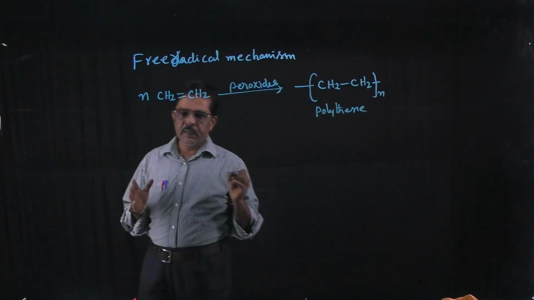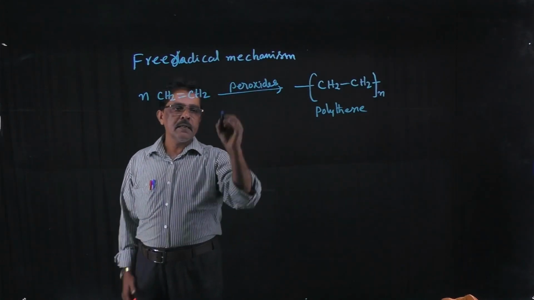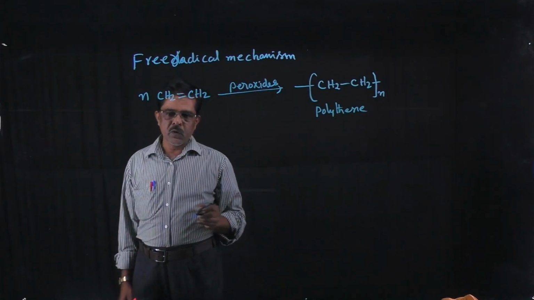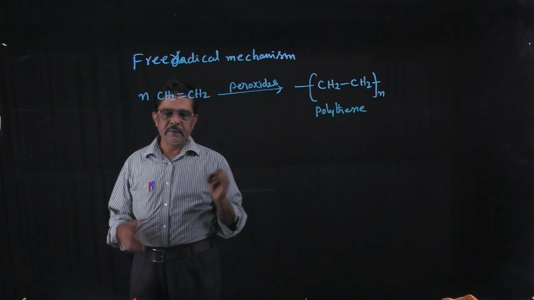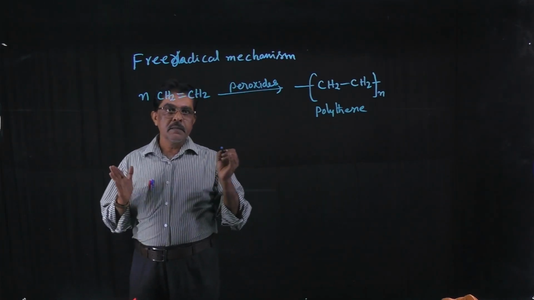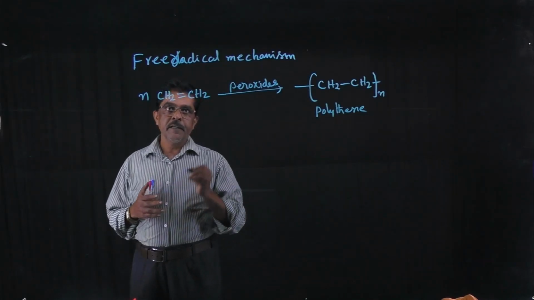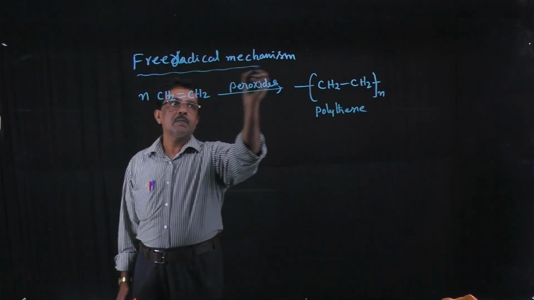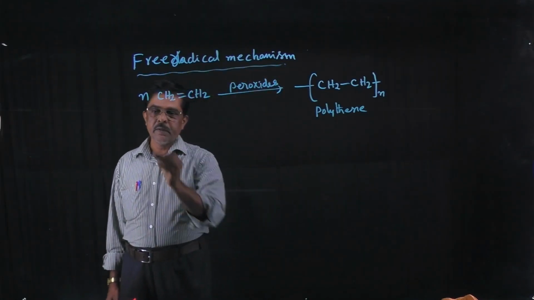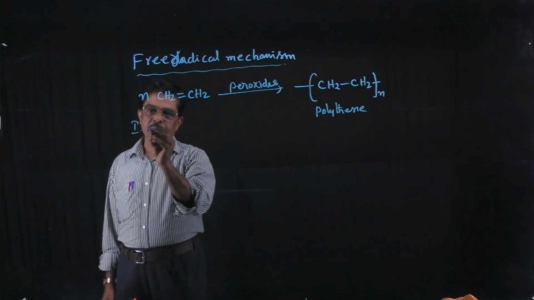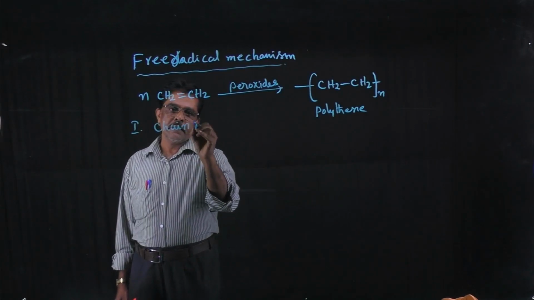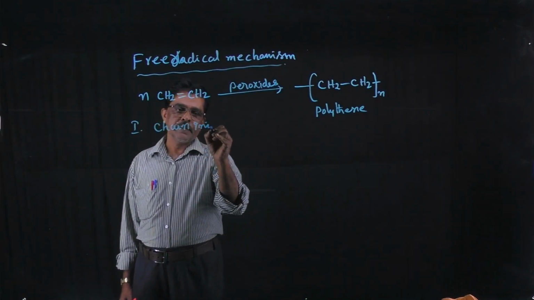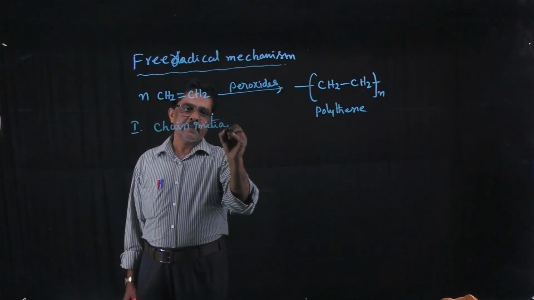Peroxides means what? Benzoyl peroxide, for example, acetyl peroxide, like that. So this free radical mechanism takes place in 3 steps. The first one is the chain initiation step.